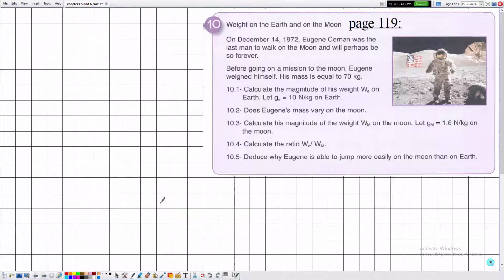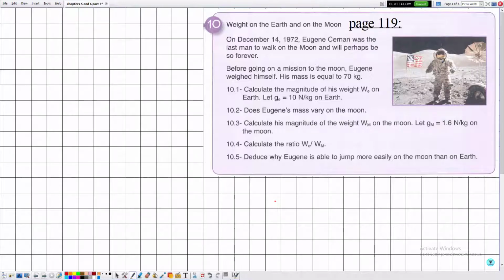We have reached part 7 of chapters 5 and 6 related to mechanical actions, forces and weight. In this one we are going to solve the following exercises. Let me start with exercise number 10, page 119. The title of this exercise is Weight on the Earth and on the Moon.